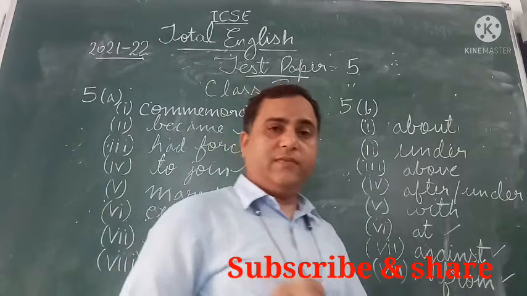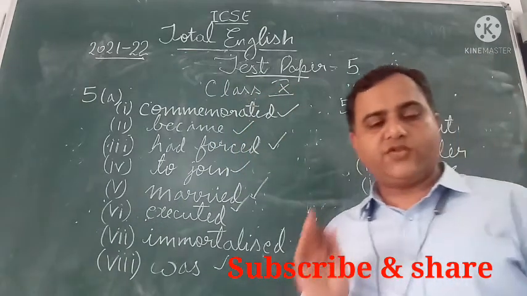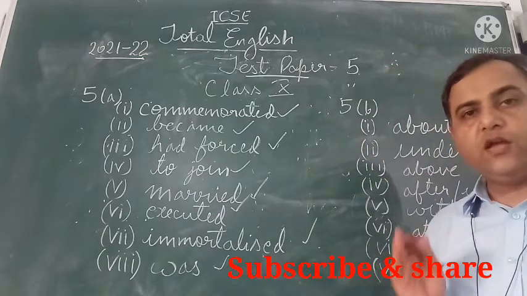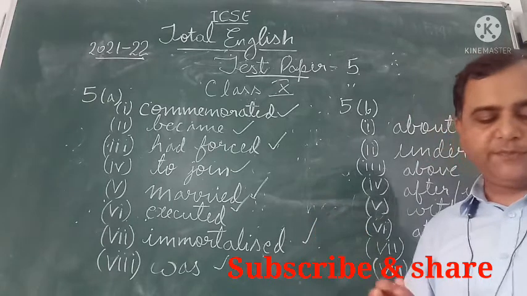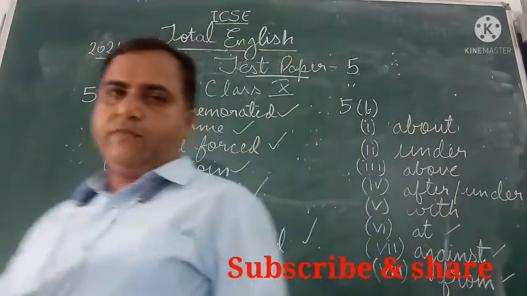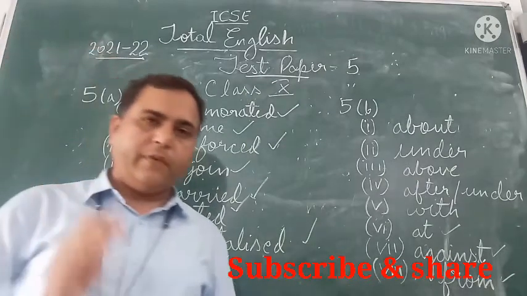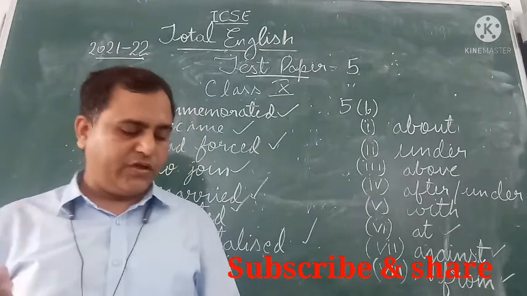Then question number 7: the captain was the last one to leave the ship. You have to begin with nobody. So nobody but the captain was the last one to leave the ship.